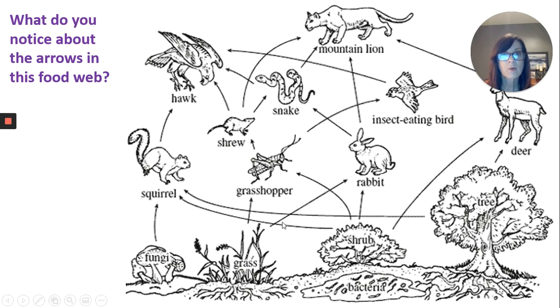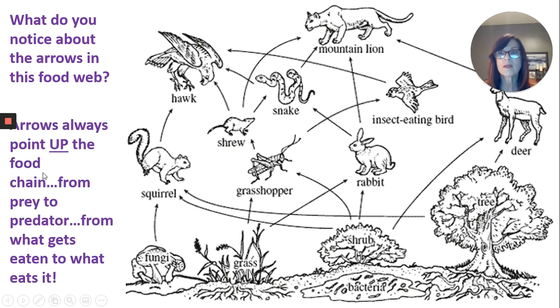If you look closely at them, what you should notice is that the arrows are always pointing toward the thing that's going to eat the other thing. In other words, they're always pointing up the food chain from what's going to get eaten to what eats it. Okay, so arrows always go up the food chain. Everybody say up, up, up, up. Arrows always point up the food chain from what's going to get eaten to what's going to eat it. From this grasshopper that's going to get eaten to the shrew that's going to eat it. From the shrew that's going to get eaten to the hawk that's going to eat it. So arrows always point up the food chain from prey to predator.